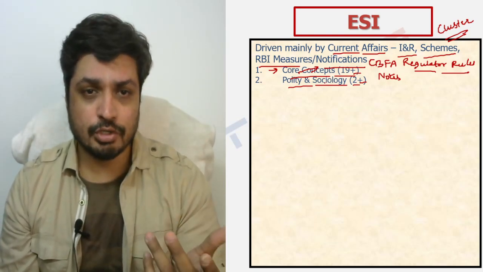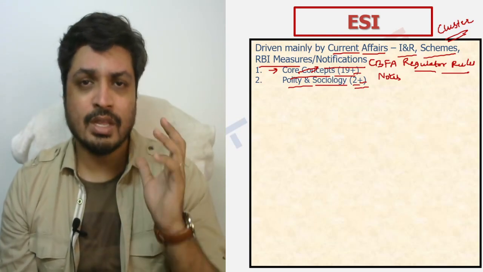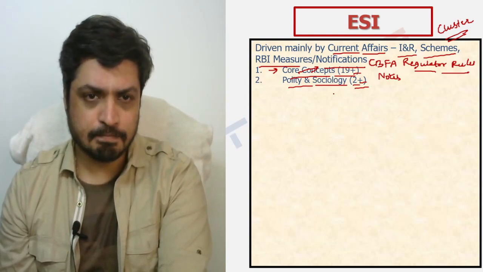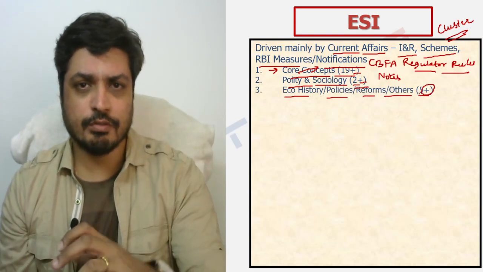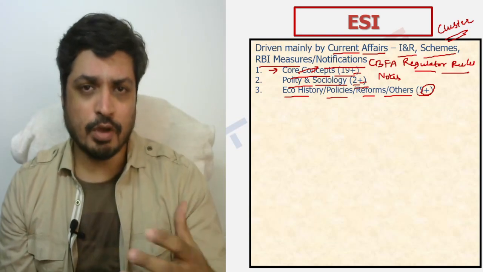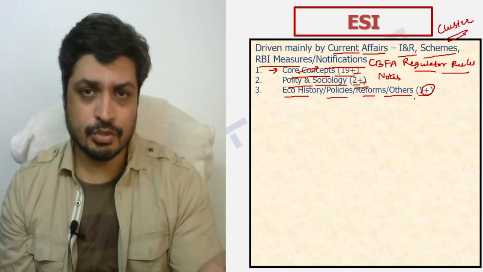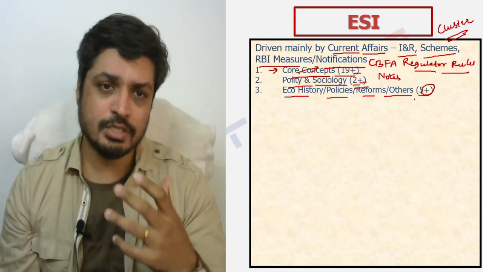And again, polity and sociology, you're basically having notes from that perspective. So if you look at those notes, a lot of fundamental topics will basically get covered from there itself. And you also have economic history, policies, reforms, and others. So this has 5 plus videos, again, talking from the perspective of how the evolution of economics has happened from the India context, the British rule, and then forward from there. Then you talk about the various policies, industrial and labor policy, all that gets covered here.